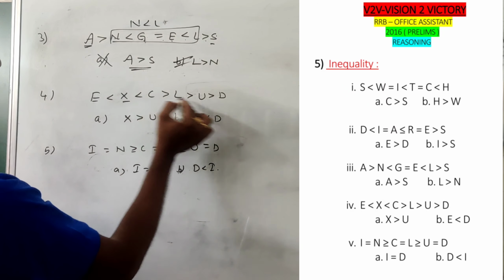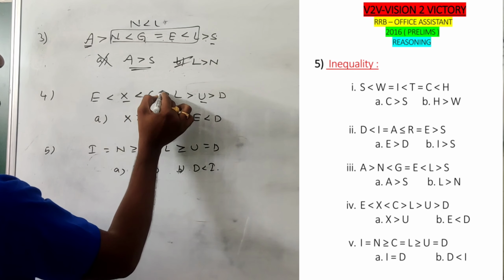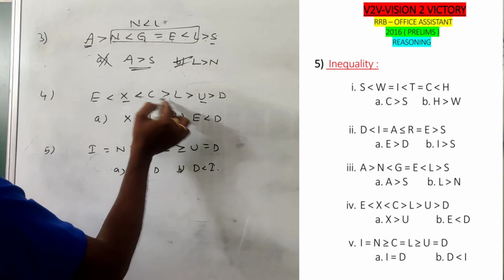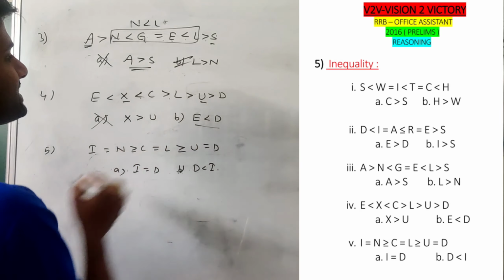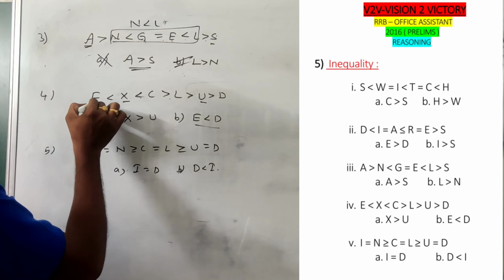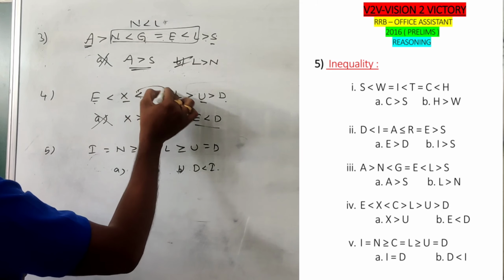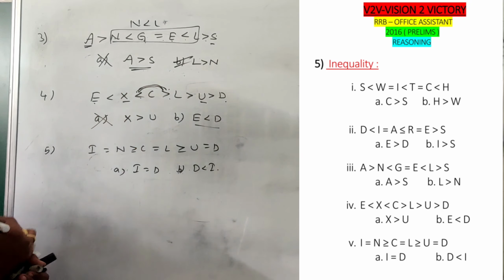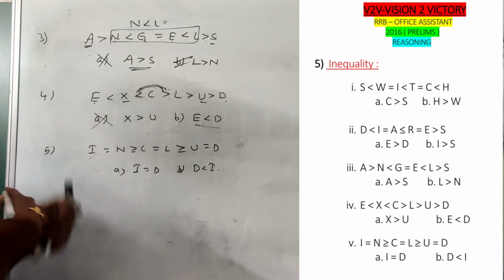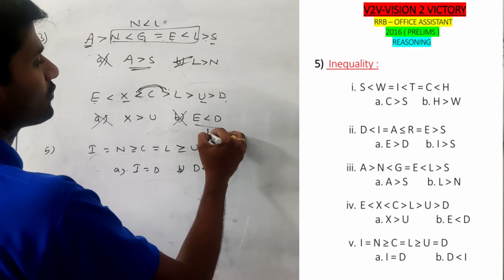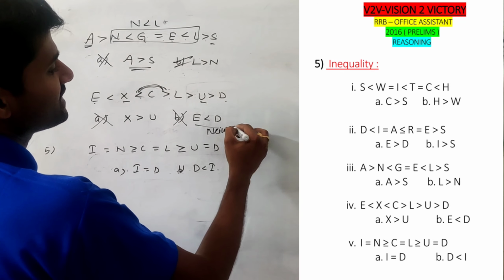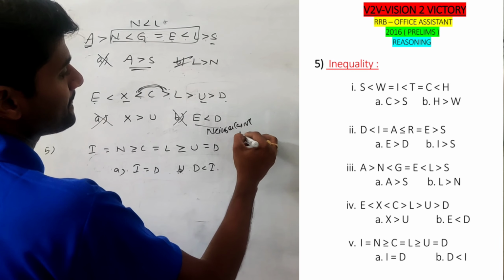See, X here, U here. Between them there are different symbols, less than and greater than. Definitely no relation is established. Then E less than D. Check E to D. See here E, here D. Again we have two different symbols. If there are two different symbols between the letters, definitely no relation is established. See, both do not follow. Means the answer is neither A nor B.